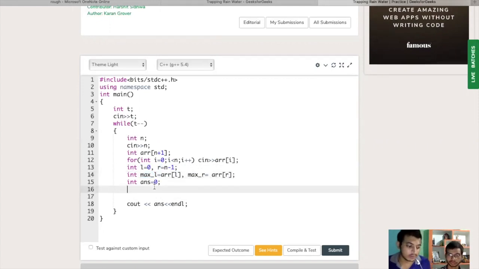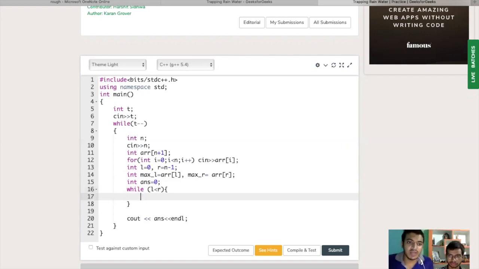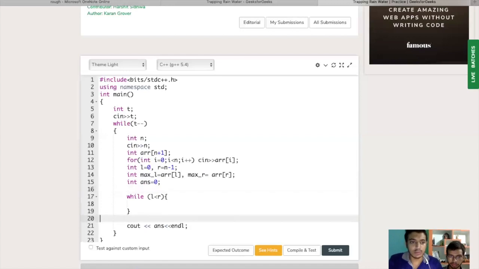As we know, in most two pointer problems, what we commonly do is run a loop and put a condition where we end this loop when the left pointer exceeds the right pointer, when both the pointers cross each other. This is a very common thing we do in most of the two pointer problems.